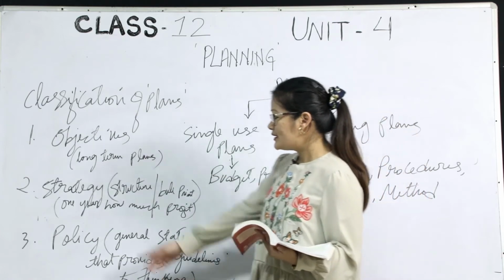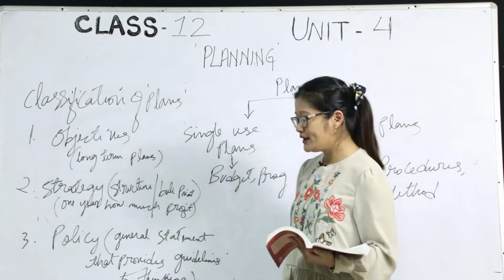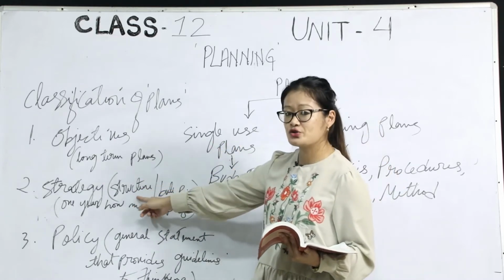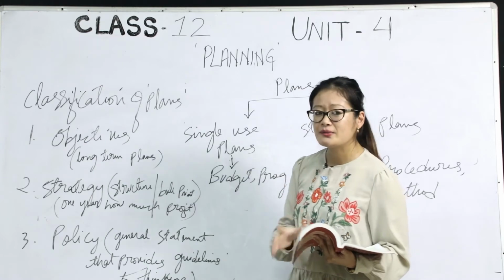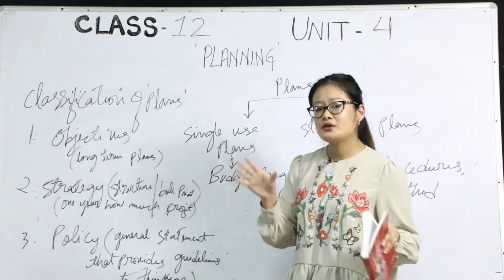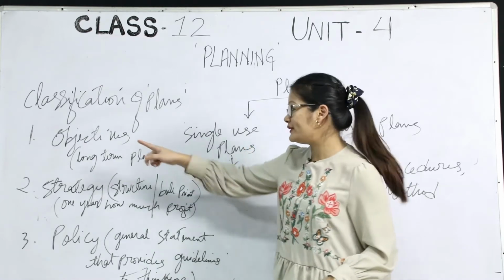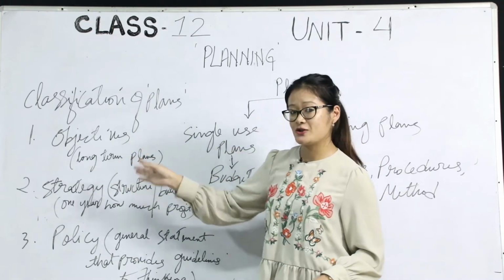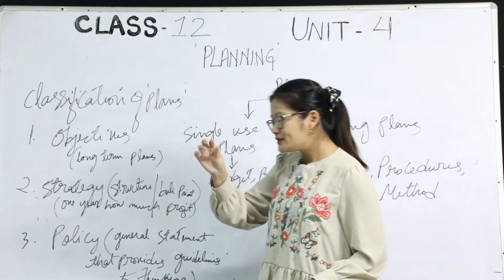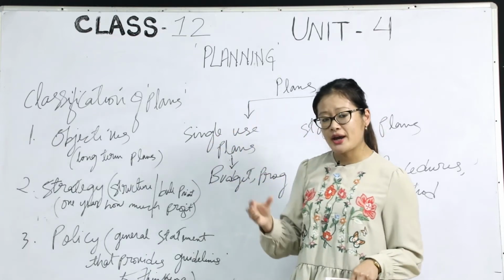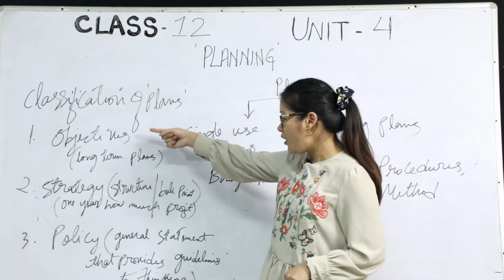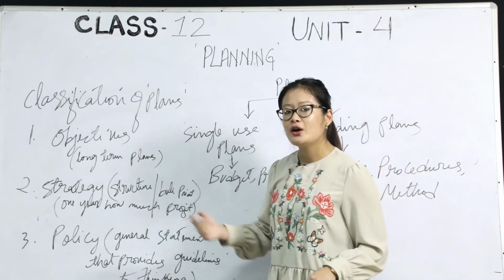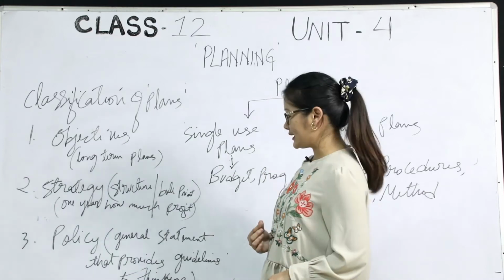Number 2 is strategy. As mentioned here, strategy means it is a structure. Strategy means having a proper shape or a structure of the objectives. This and this should connect with each other. Or in other words, you can also call it having a blueprint of the objectives.